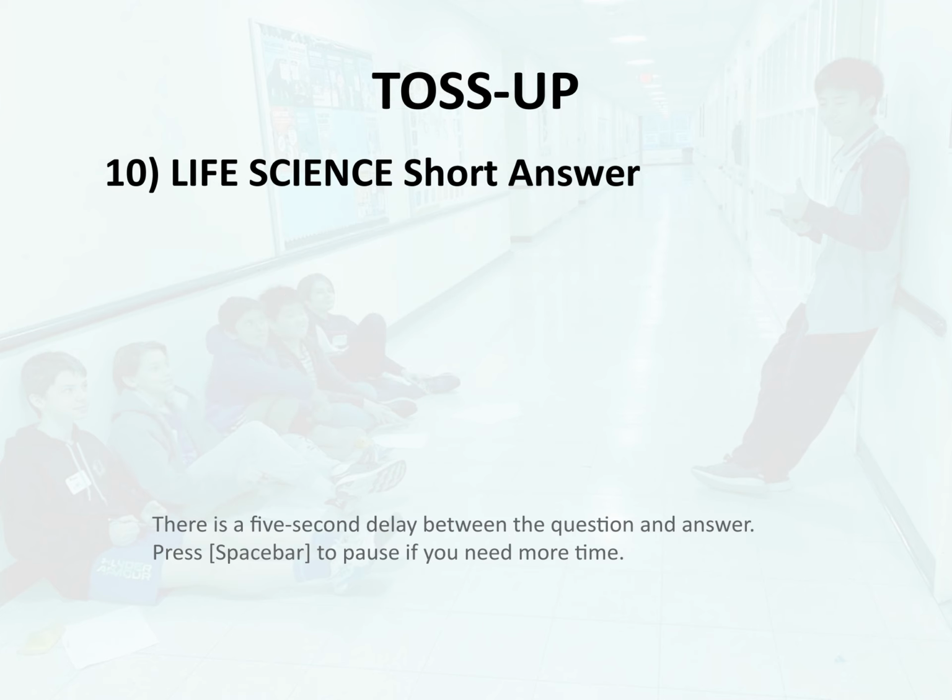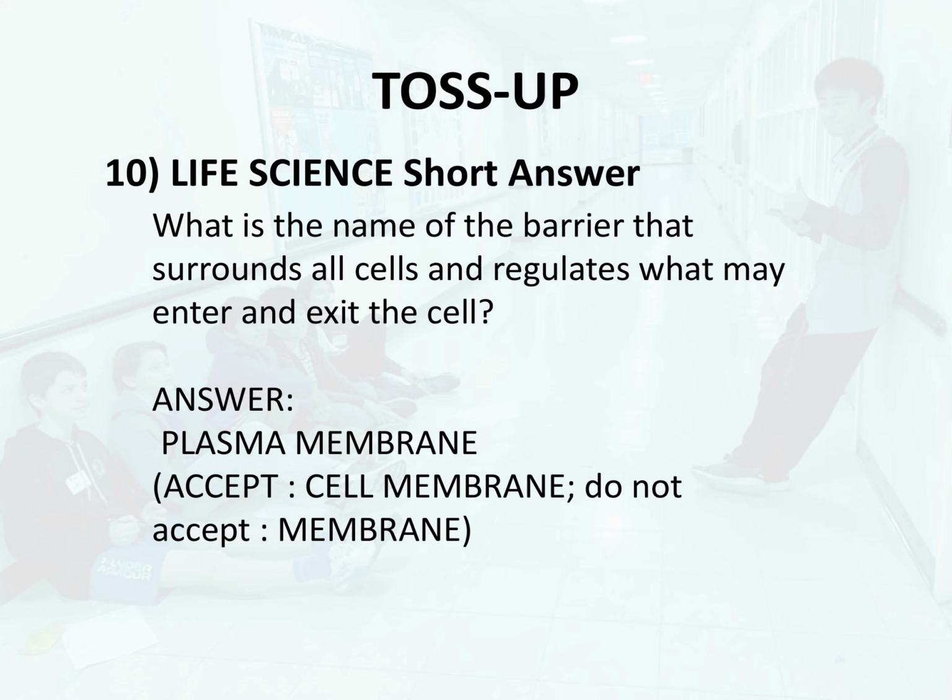Toss-up 10. Life science. Short answer. What is the name of the barrier that surrounds all cells and regulates what may enter and exit the cell? Answer. Plasma membrane.